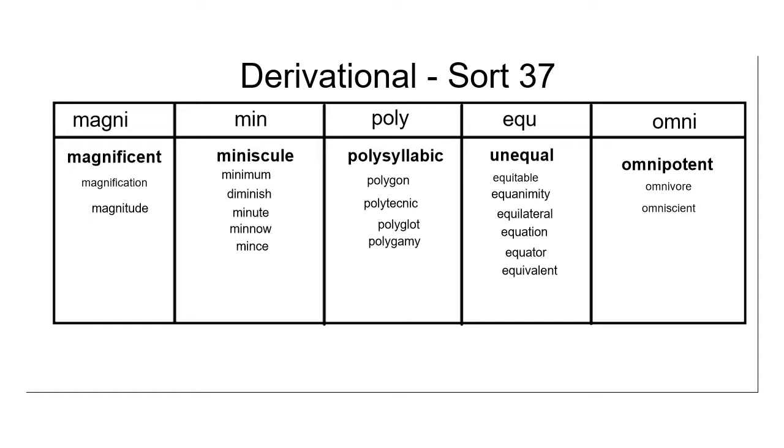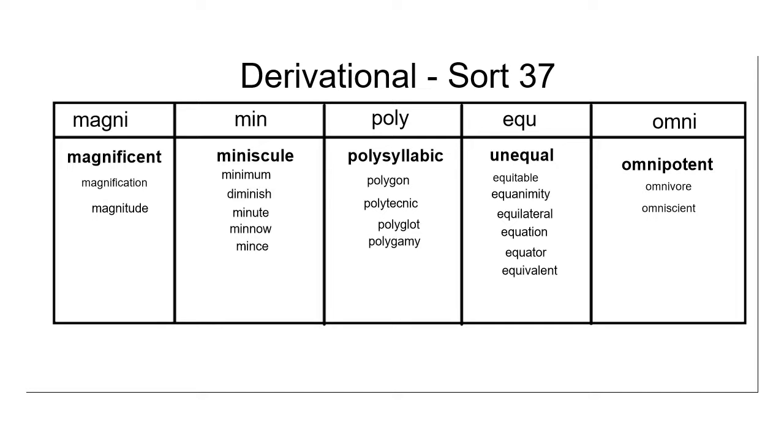When we look at the word polytechnic, again, poly means many, and technic has to do with technical. So a polytechnic school is a school that offers many technical courses. Polyglot is an interesting word because it means that somebody is very familiar with a variety of languages. Polygamy is a word that you don't hear very often. It means many marriages.